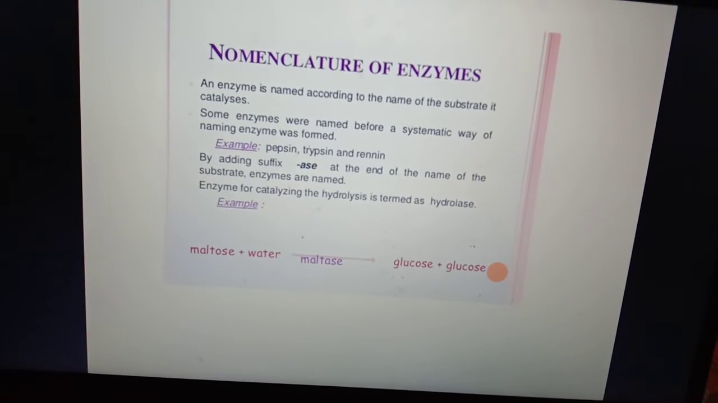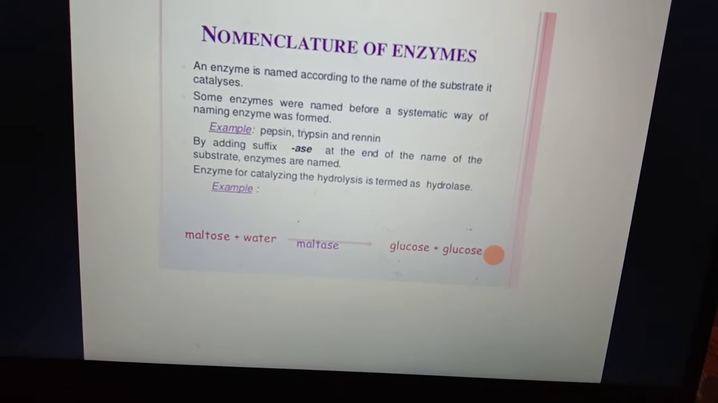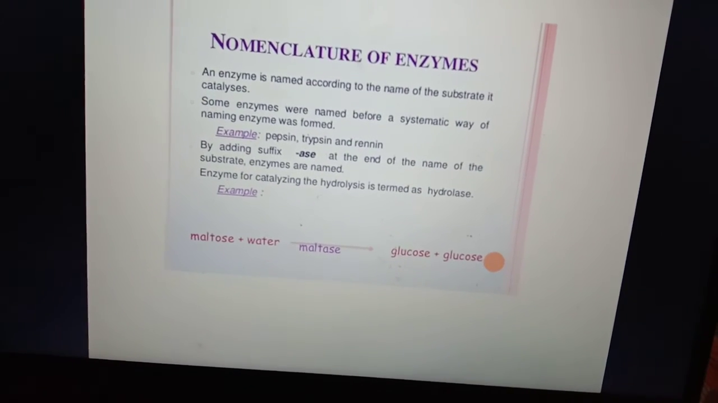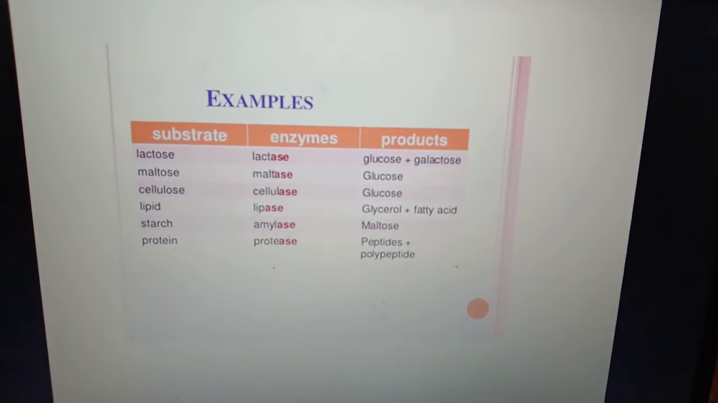Enzymes catalyzing hydrolysis are termed hydrolytic enzymes. Example: maltose plus water, the catalyst is maltase, and it gives glucose plus glucose. These are some examples.